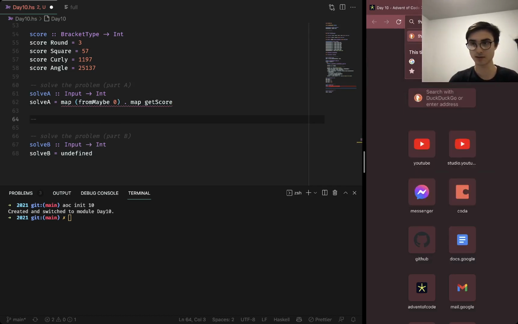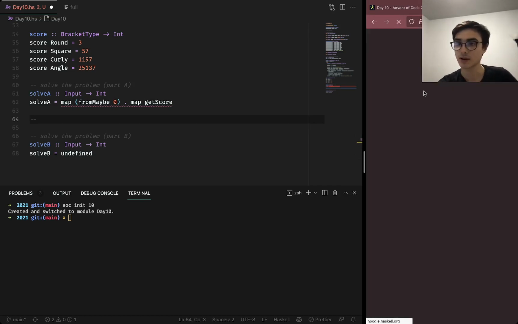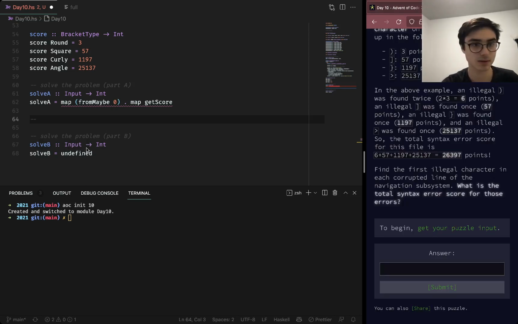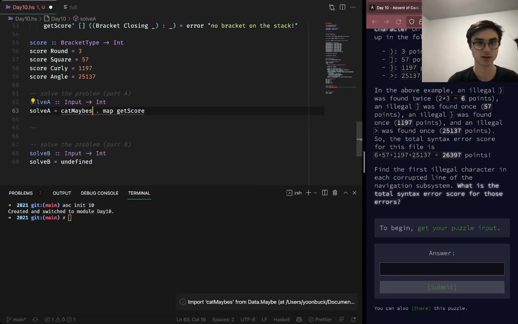Maybe A. I just want the ones with the values. catMaybes, which I think I probably need to import. And that's just the sum.